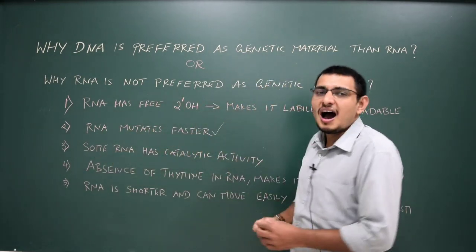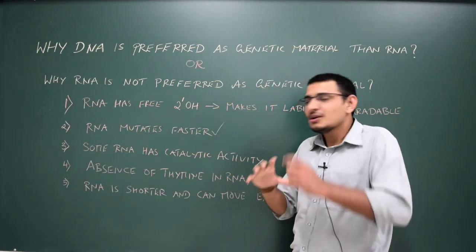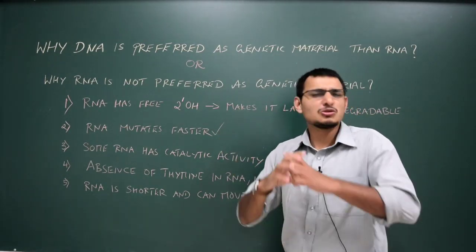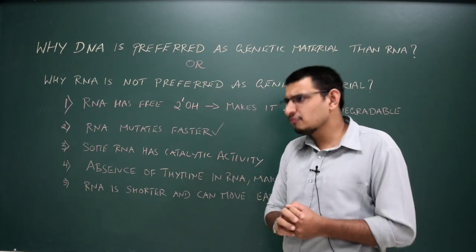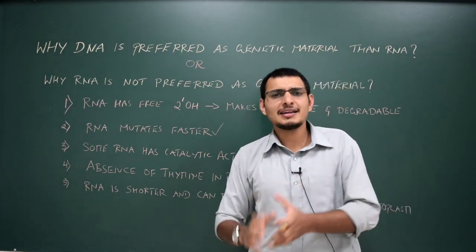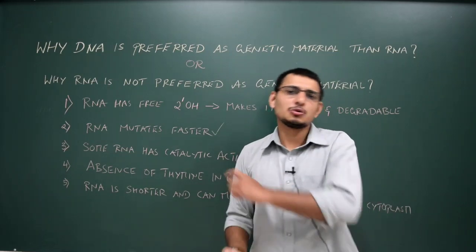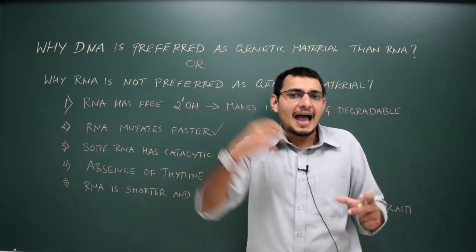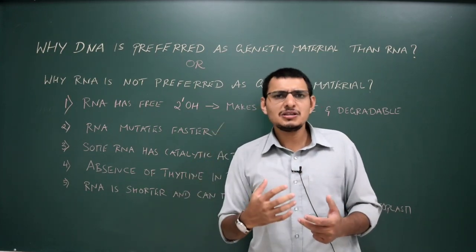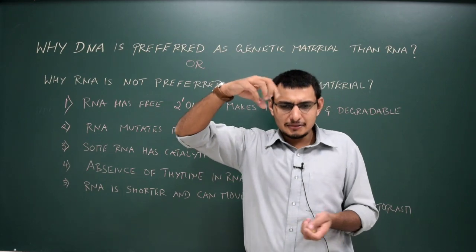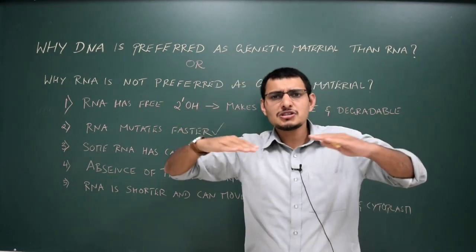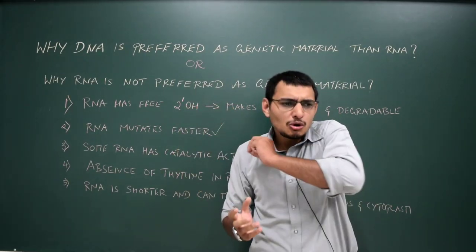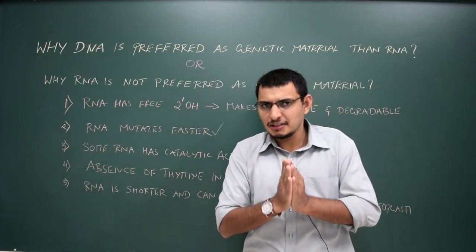Then some RNAs have catalytic activity. If you focus on the nucleus, you see so many RNAs, and you could see a good division of labor. Some RNAs are meant for carrying information from DNA to the cytoplasm. Some are required for catalyzing a particular activity. What is the meaning of catalysis? Catalysis means a factor which reduces the amount of energy in a particular reaction, or helps the reaction to go faster. Correct?